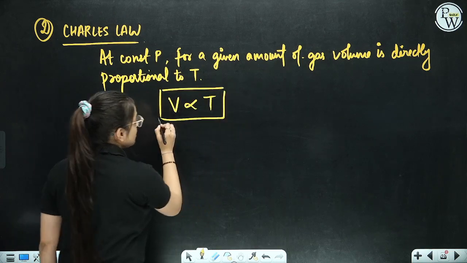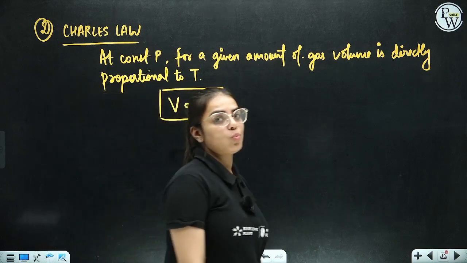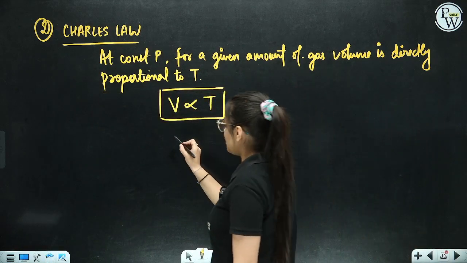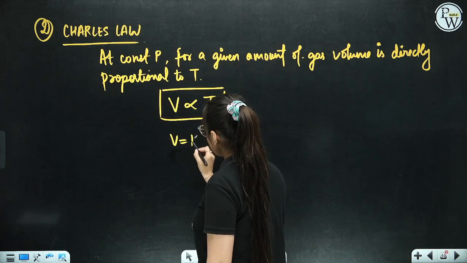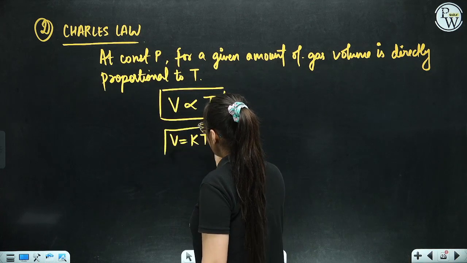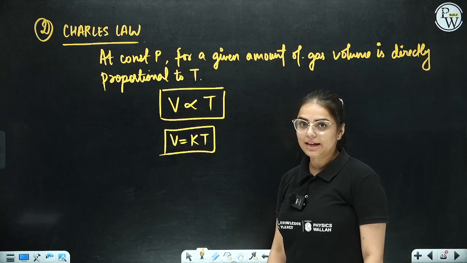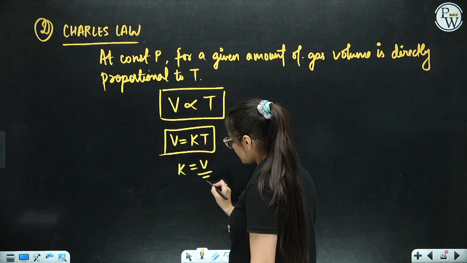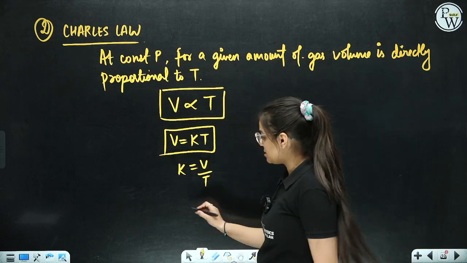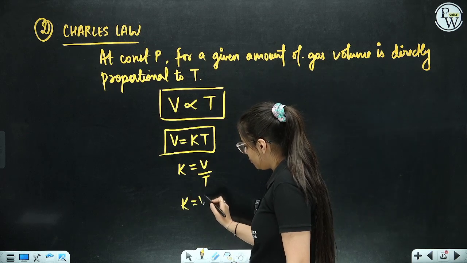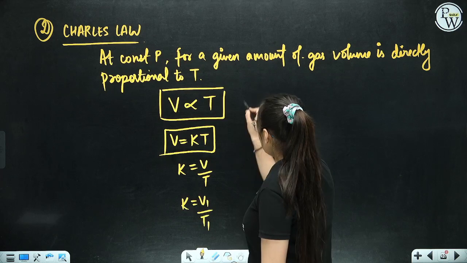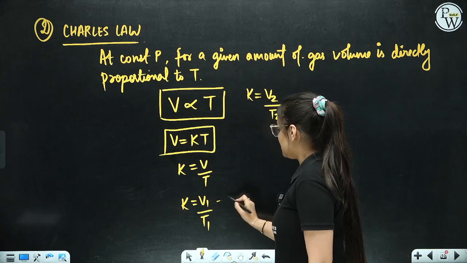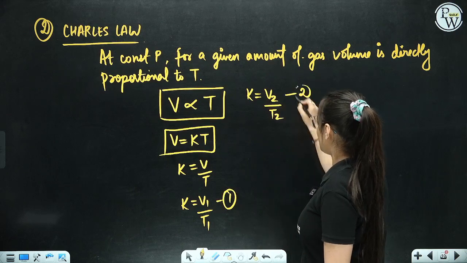See, in the previous case, pressure was inversely proportional to volume, but over here, volume is directly proportional to temperature. That means if I get rid of this directly proportional sign, can I introduce this constant K? Volume is equal to KT, right? So, can I write it as K is equal to V by T? Now, for two different states, let us consider K is equal to what? V1 by T1. Similarly, K is equal to V2 by T2, everyone. Let's say this is your equation number one, and this is your equation number two.